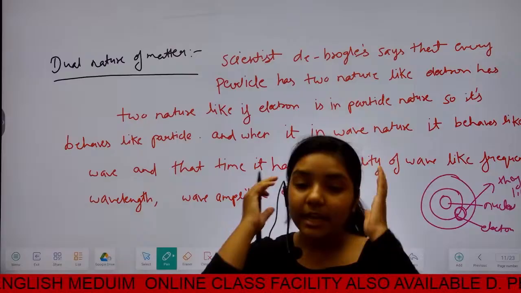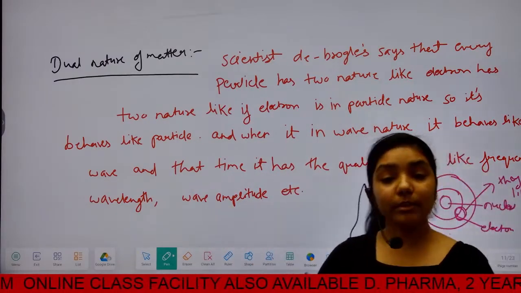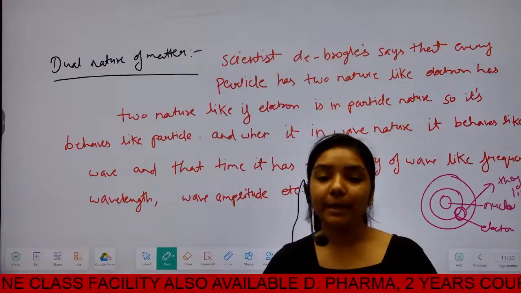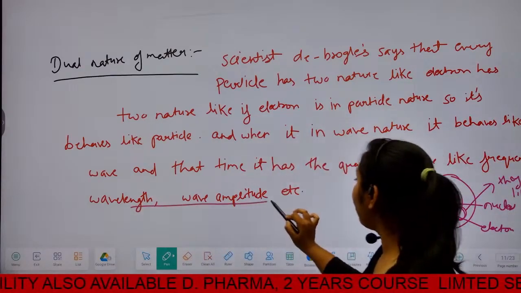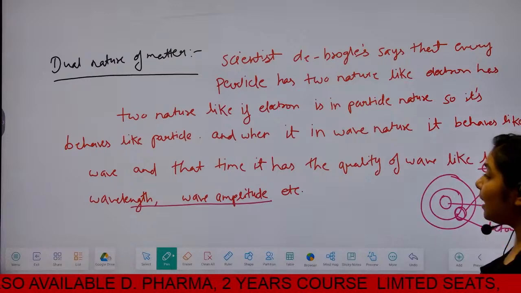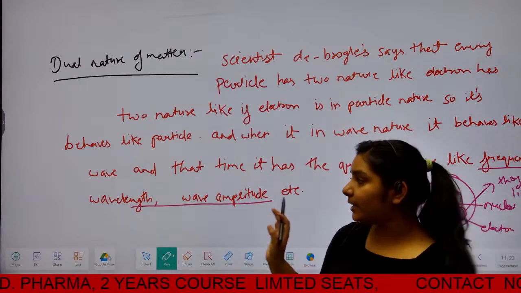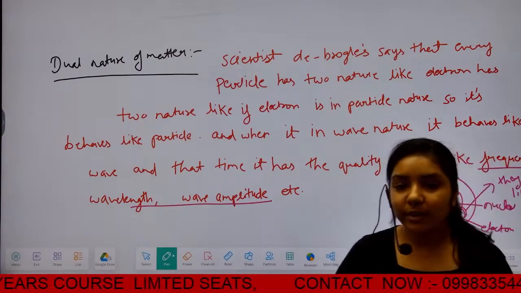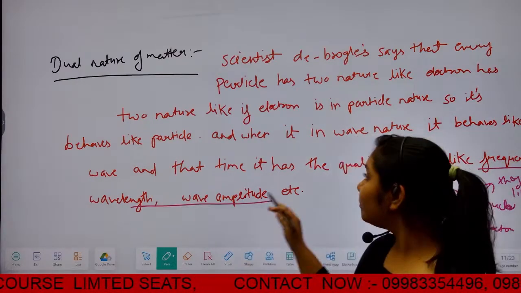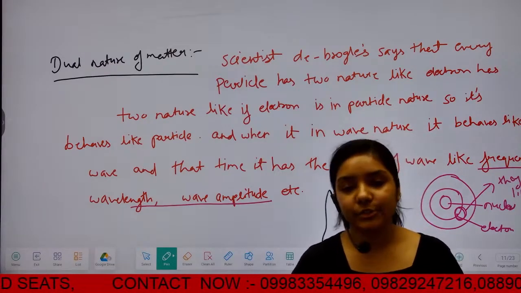When it behaves like a wave, it has qualities of a wave, like wavelength, wave amplitude, frequency, because all those qualities belong to a wave. That's why we say that electron has two natures. First is wave nature and second is particle nature.